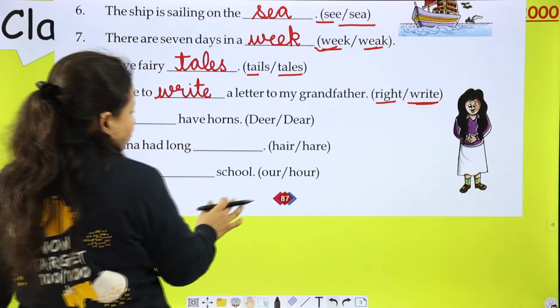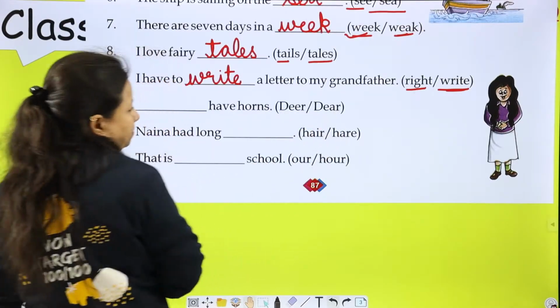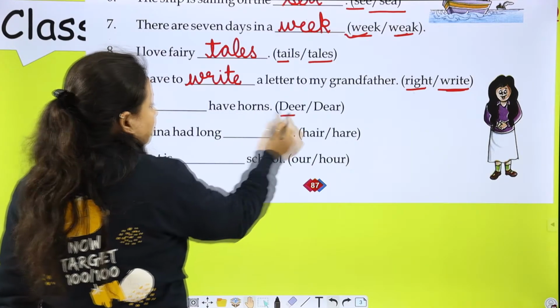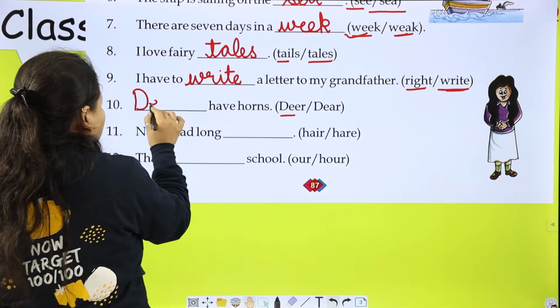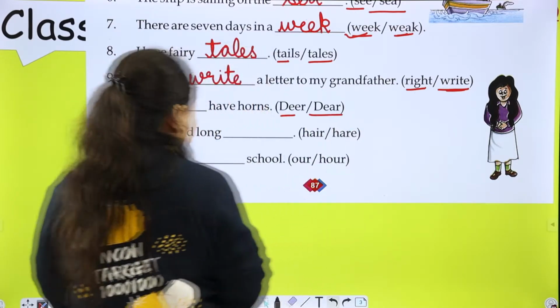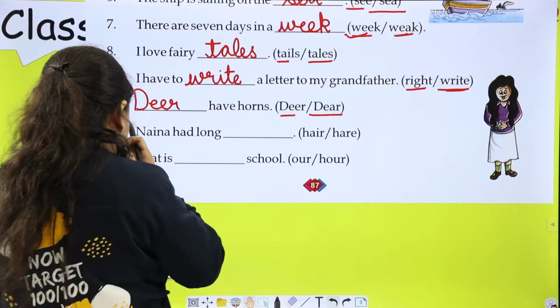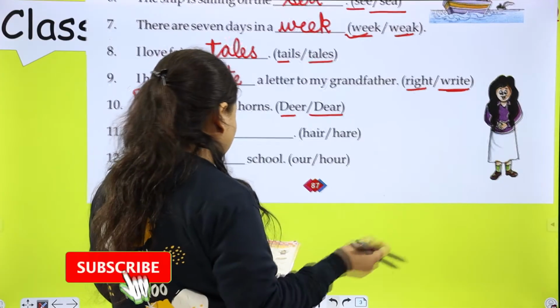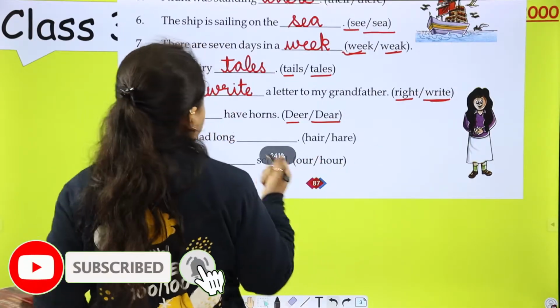Dash have horns. Dear or deer? Tell me. Deer. Because this is an animal. And the meaning of this dear is used when speaking to somebody you know very well.